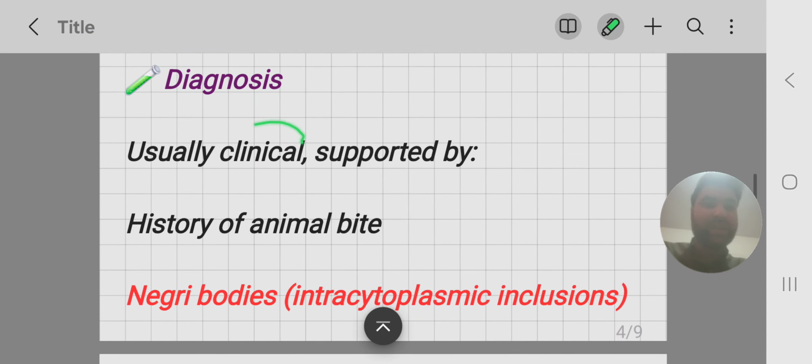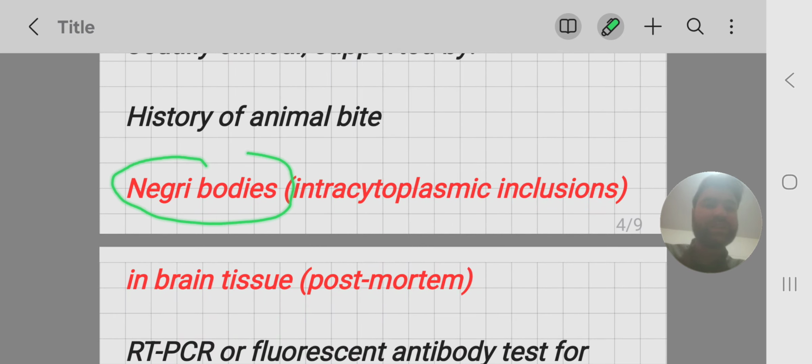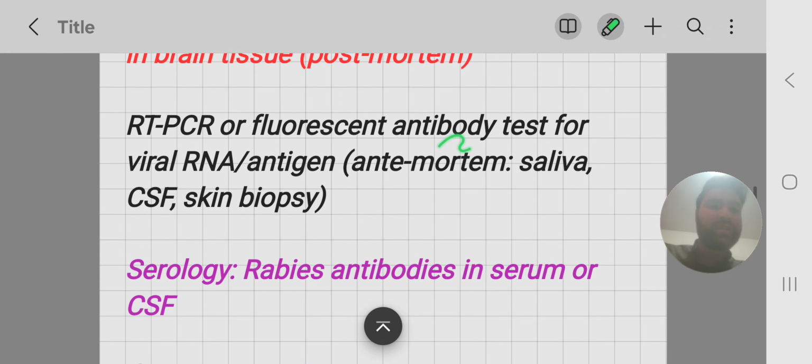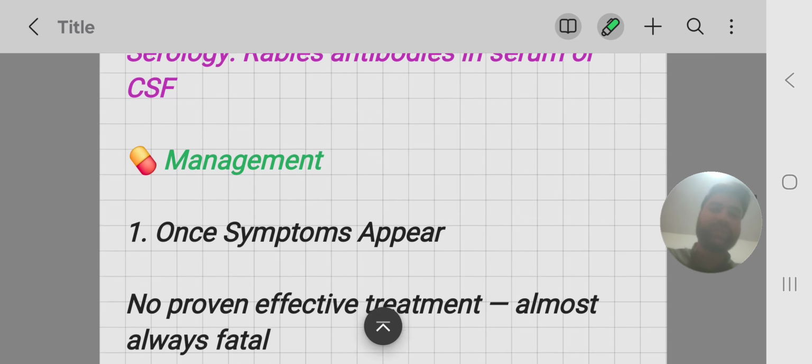Diagnosis. Usually clinical diagnosis because of history of any bite. Negri bodies are present. Intracytoplasmic inclusions are known as Negri bodies. These are seen in the brain tissue post-mortem. So after death, when the brain tissue is seen under the microscope, it shows inclusions known as Negri bodies. PCR or fluorescent antibody test for viral RNA and antigen can be done, and serology also is helpful. Rabies antibodies in the serum or CSF may be present, but these antibodies are not of any use because they cannot kill the virus.